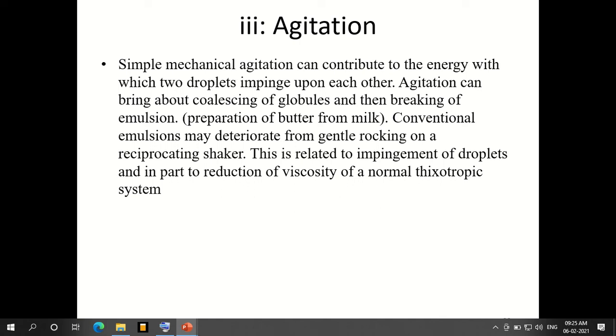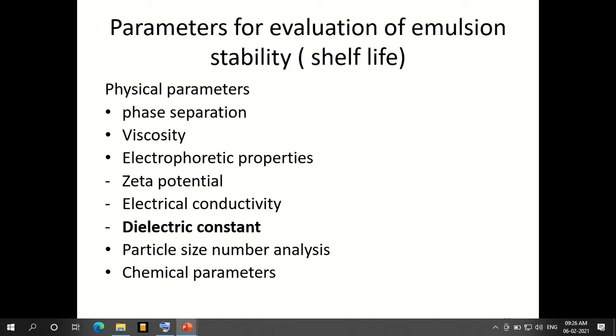If it varies with the path length when we apply and when we remove the stress, then there is an elasticity, that is called negative thixotropy, or it is called a thixotropic system. So this is all about the studies we are going to do with respect to the evaluation of emulsion stability, and the parameters we can look at to conclude their stability.